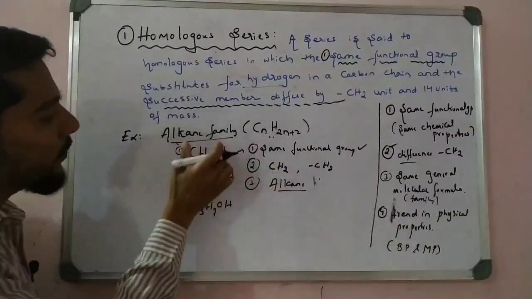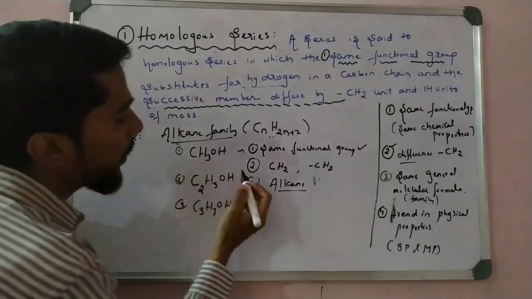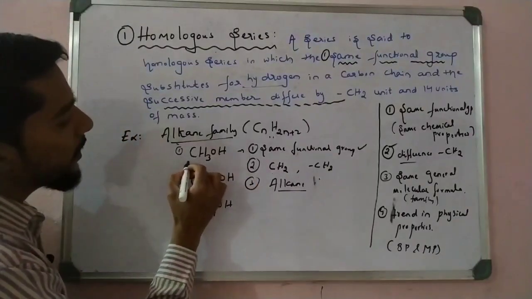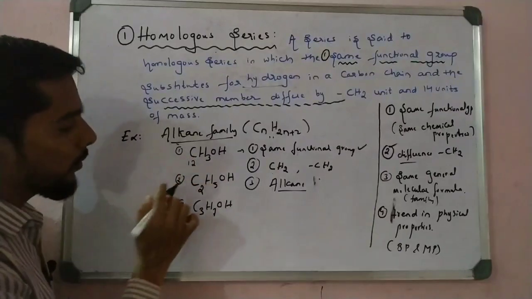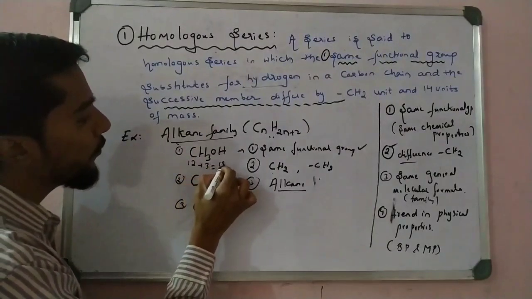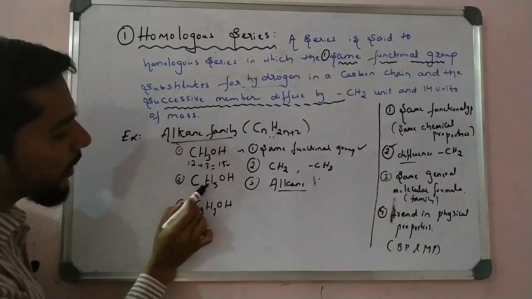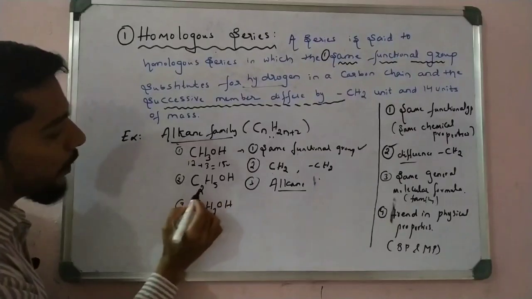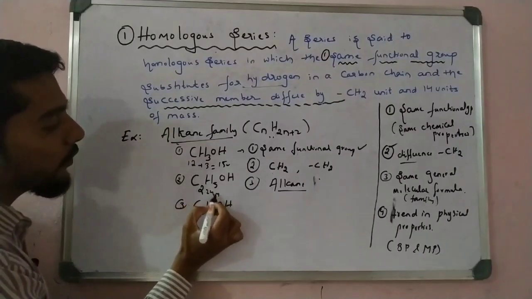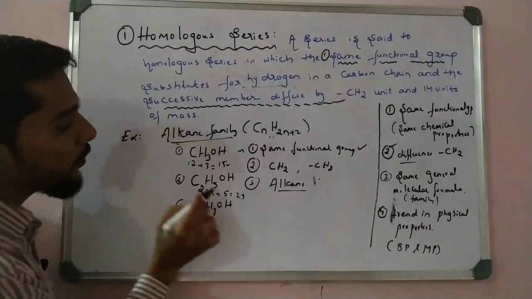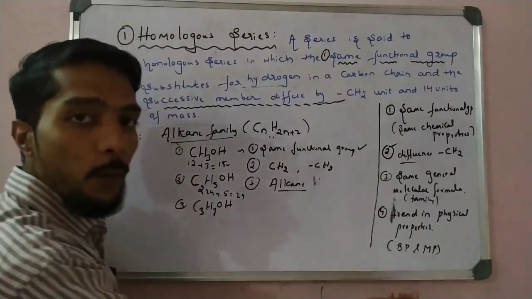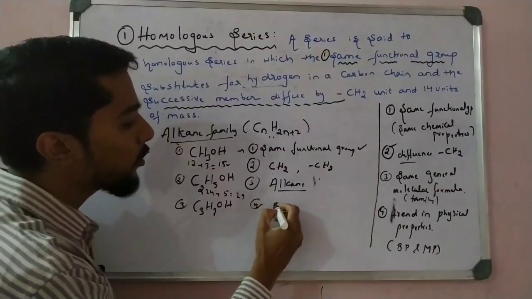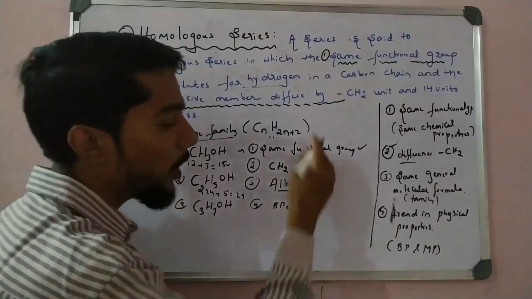Because of this, see here, carbon 2 is 24 units, plus 5, it is 29. And the first one is 12 plus 3, that is 15 units of mass. So we observe that the mass increases. Mass increase means the boiling point and melting point also increase. So the third point also holds good. Melting point and boiling point also increase.